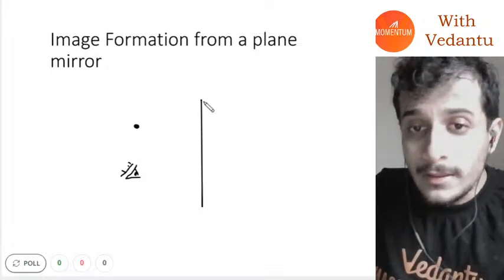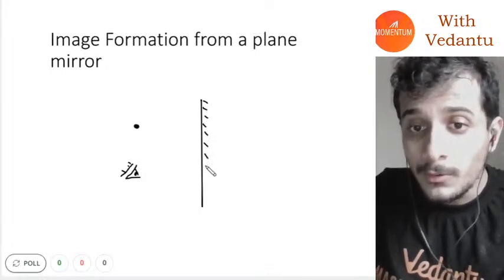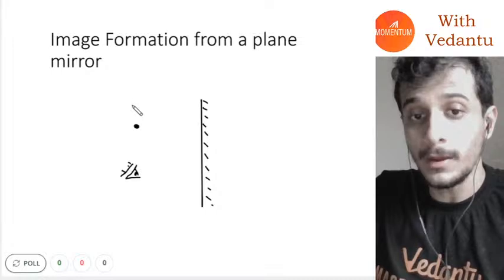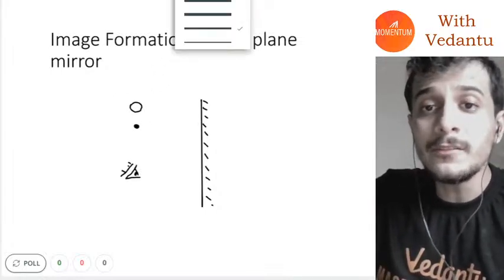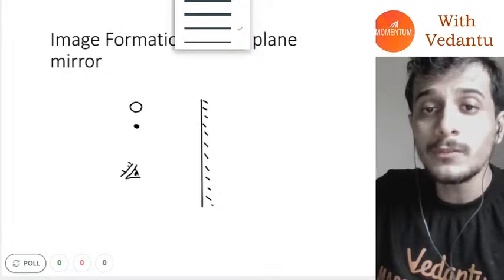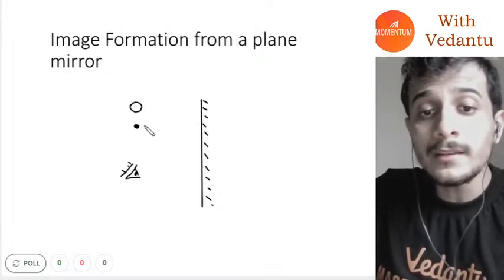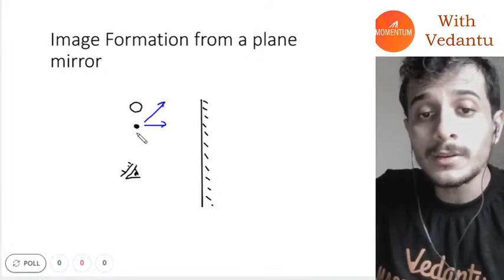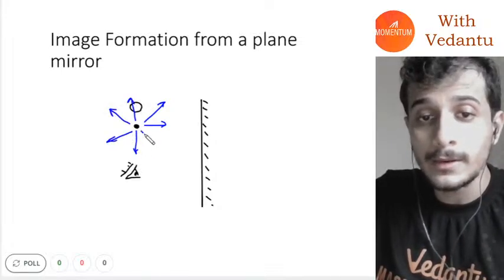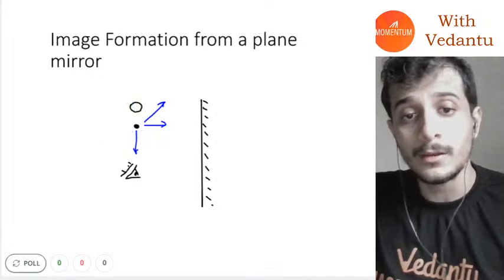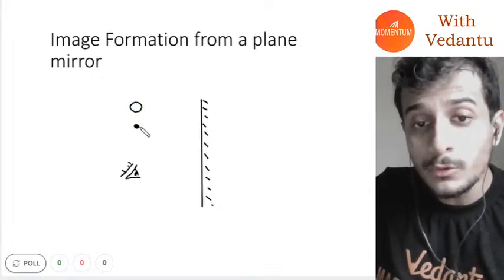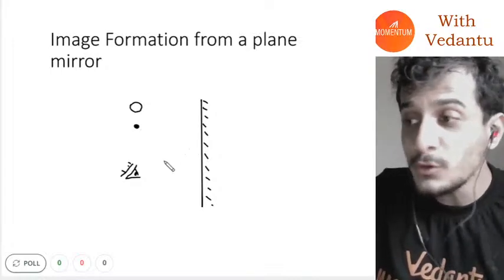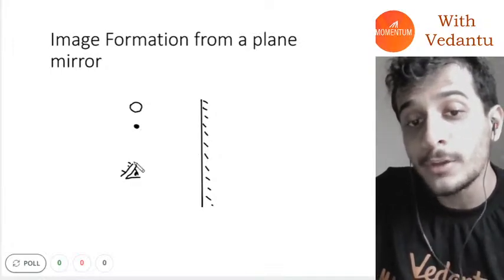So how will the image of this object get formed, and what happens exactly? What happens is that this object gives out light rays, and those light rays travel in all directions. I hope everybody understands that. But we are not interested in that. What we are going to do is see if any of those light rays fall on the eye of the observer.